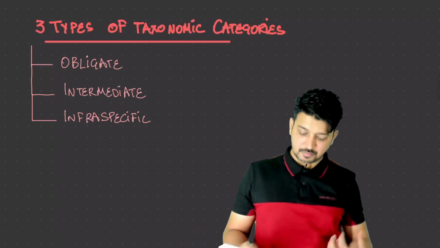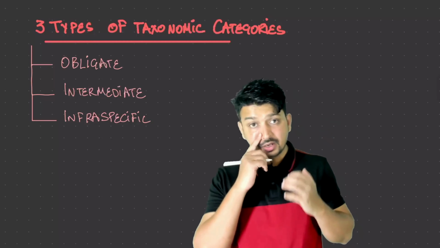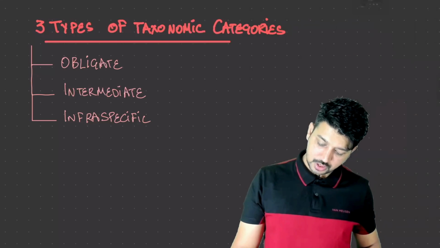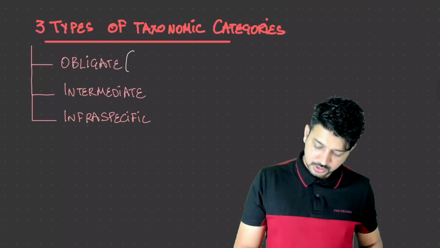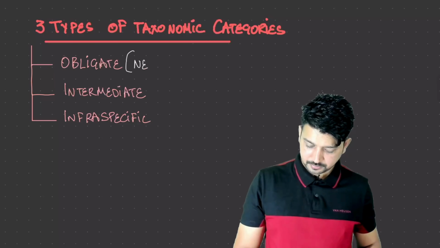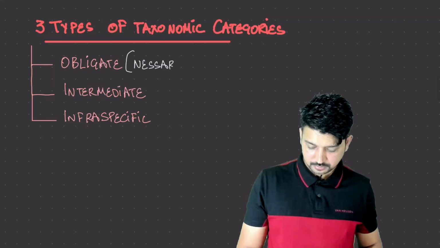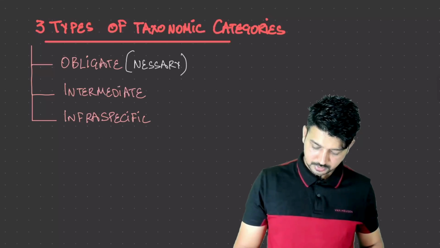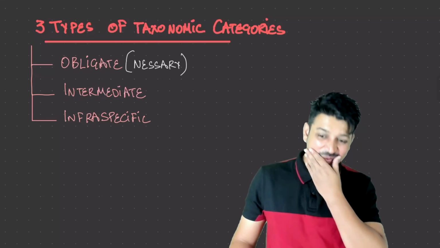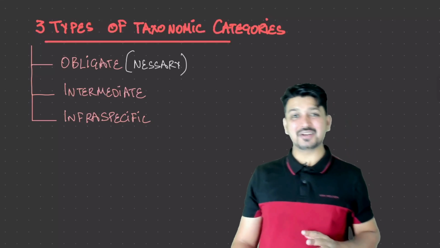Obligate means necessary. Remember this word: obligate means necessary. Whenever this word is mentioned, make sure you know its meaning.